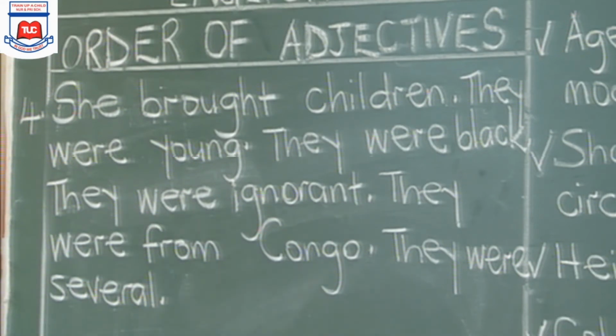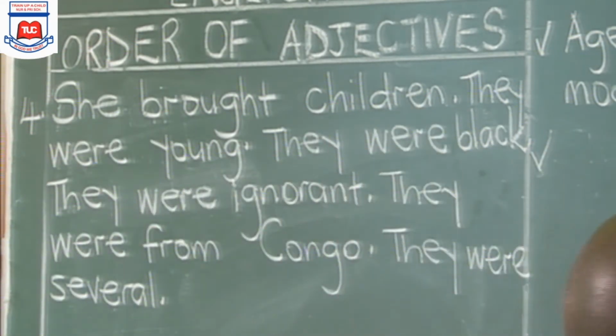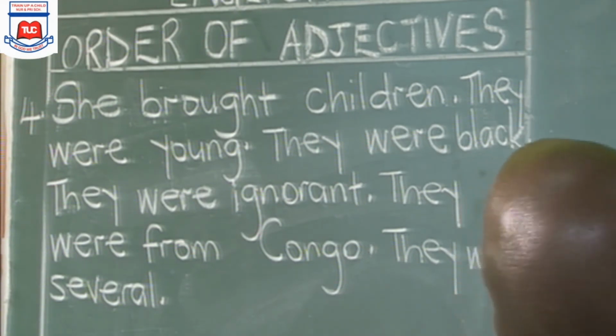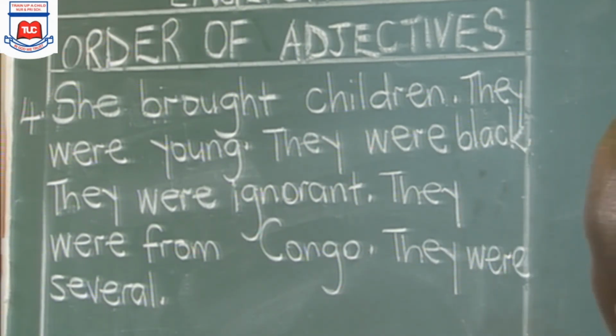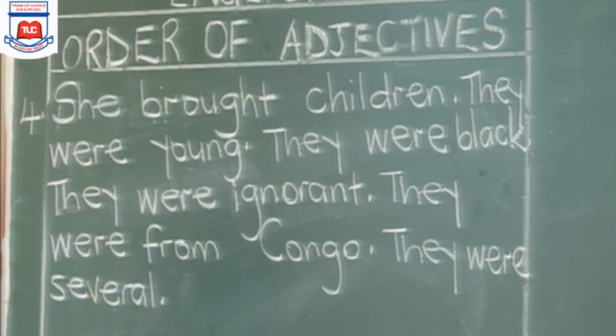Can you read the question once again? Good. The question reads: she brought children. They were young. They were black. They were ignorant. They were from Congo. They were several.